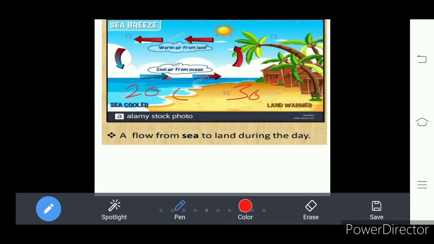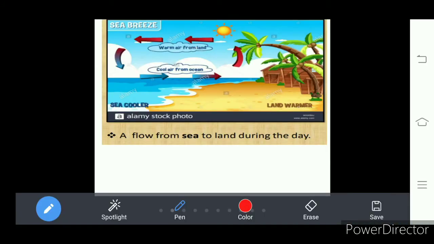So when temperatures are different at the land part and water part, what happens here? Land and water absorb the heat differently. Due to that, the temperature recorded on the land is different from the water body. For example, 30 degrees centigrade is recorded on the land part and 20 degrees centigrade on the water body.